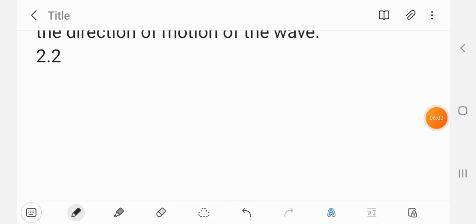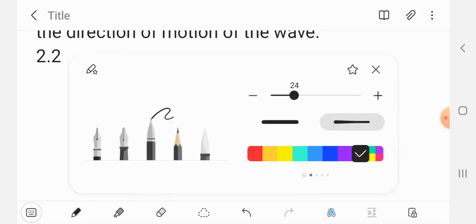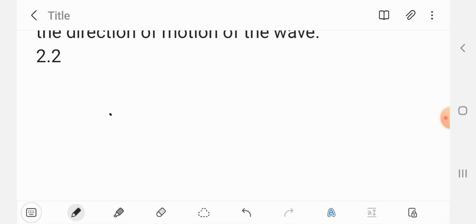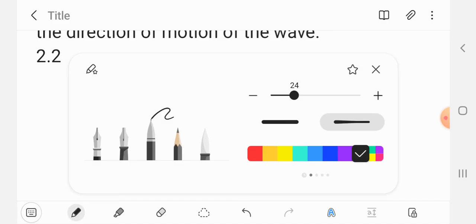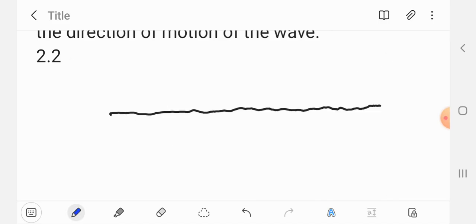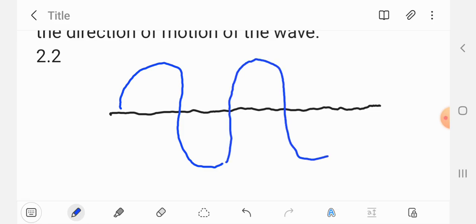So we are asked to draw two waves. I'm going to write, you need to draw a line there, and then let's change the color. The wave will start here. This is one wave, this is the second wave that ends here.